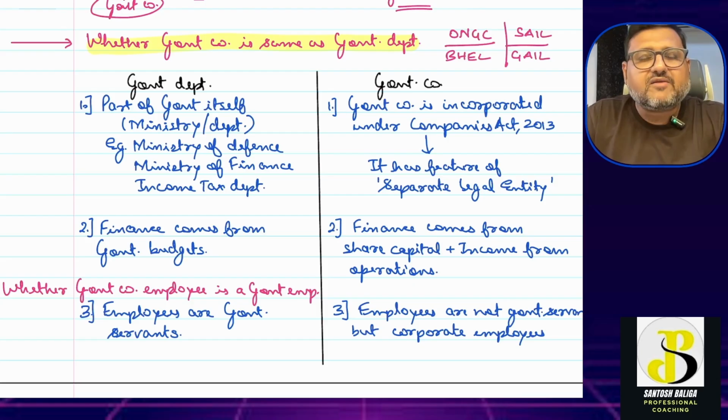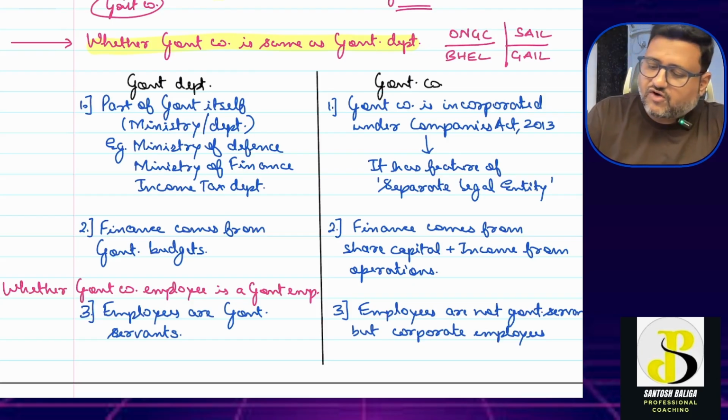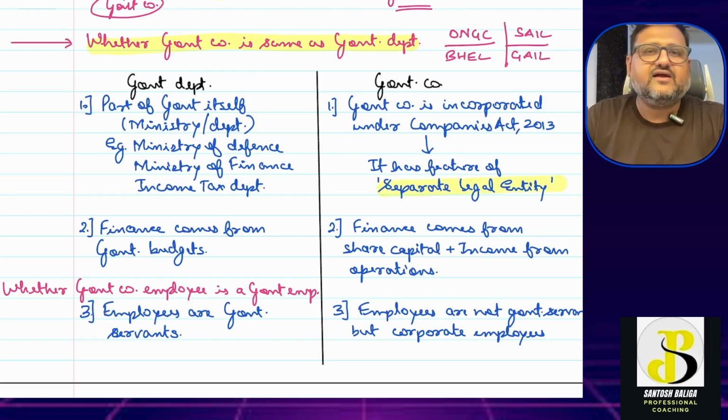See, a government company is a company which is incorporated under the Companies Act, and as per the characteristics of the company, we had learned that a company, once it is incorporated under the Companies Act, attains the feature of what? Feature of separate legal entity. And once there is a feature of separate legal entity, then the company is separate from its owner.